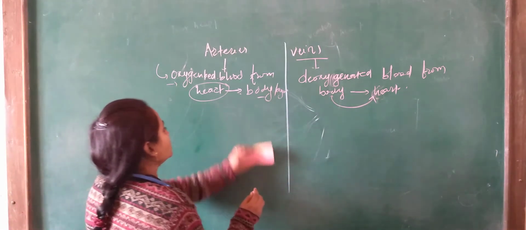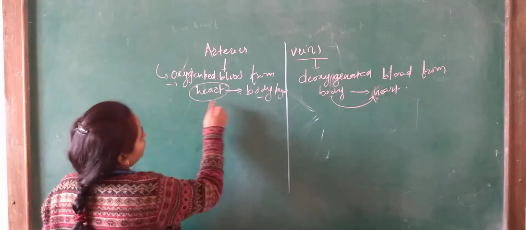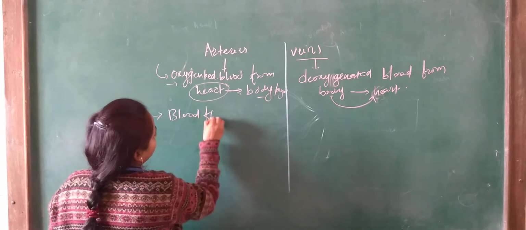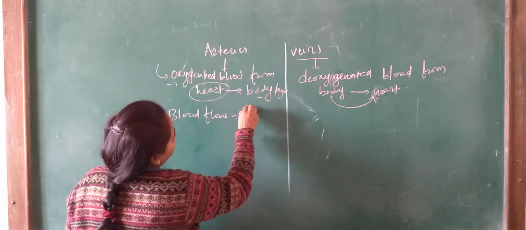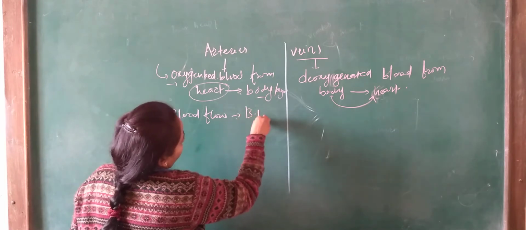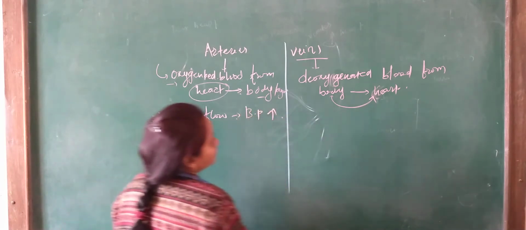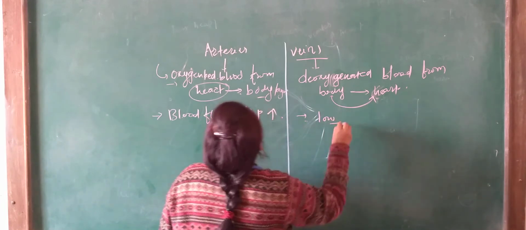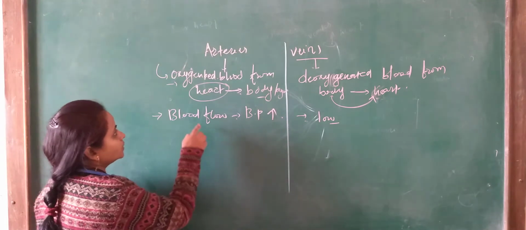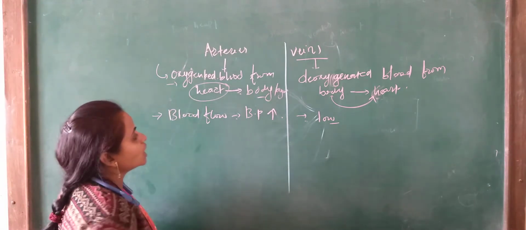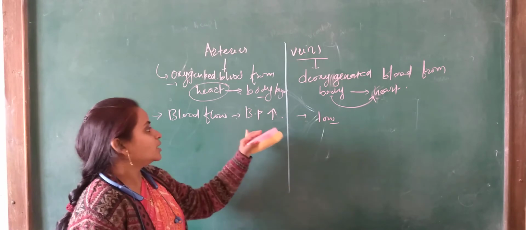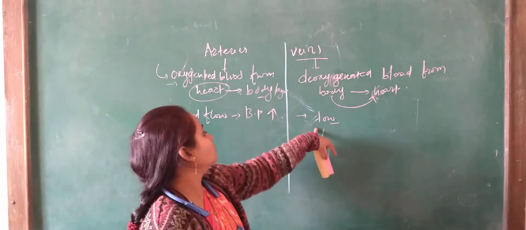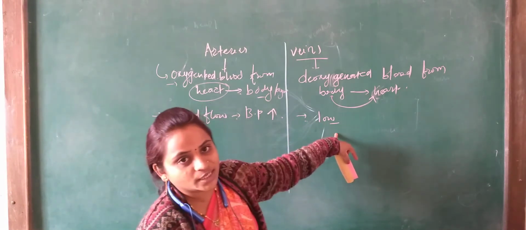When we see the blood flow, you can see here that in the arteries the blood pressure is high in nature, and in the veins the blood pressure or blood flow is low comparatively. In the arteries, at the time of blood flow, the blood pressure is high in nature, and in the veins, at the time of blood flow, the blood pressure is low in nature.